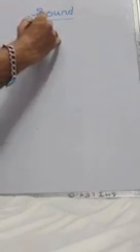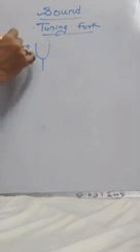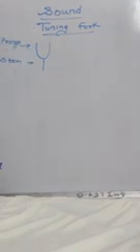Let's perform experiment of tuning fork. So this is a tuning fork. This is the stem, and these are called as prongs.